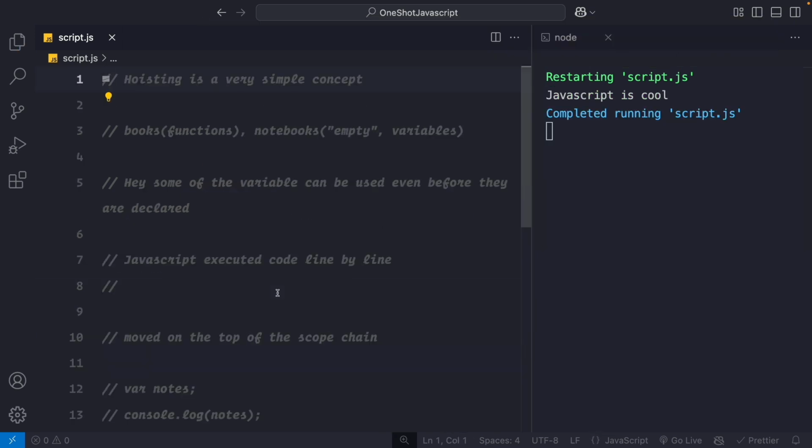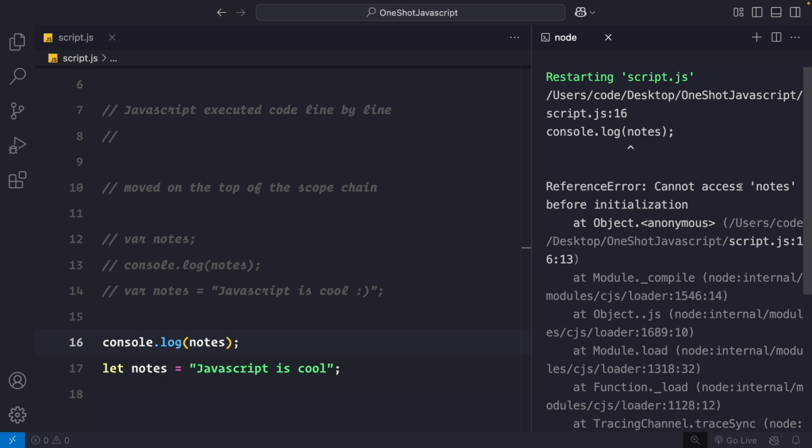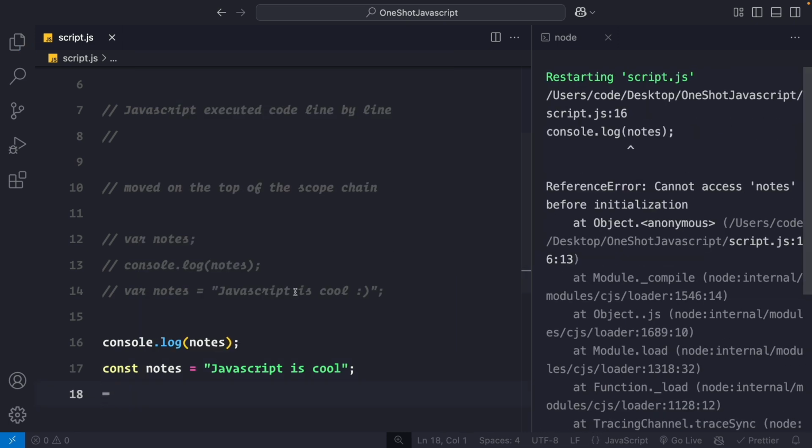But now if I try to do the same thing that we did with the var keyword, if I try to print nodes on line 16, on line 17 we have this nodes variable, but we are trying to access this on line 16. And pay attention, this is let, this was var, this is let. Now you will get an error: cannot access nodes before initialization, and the same thing will happen with the const keyword as well. So now it says cannot access nodes before initialization.